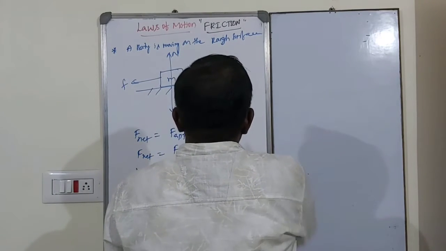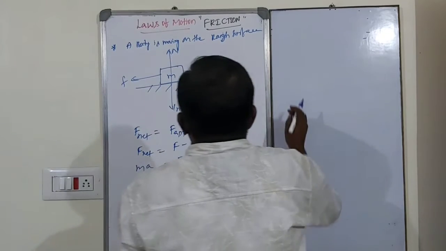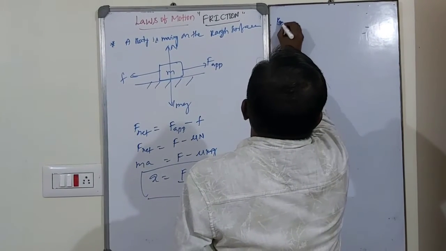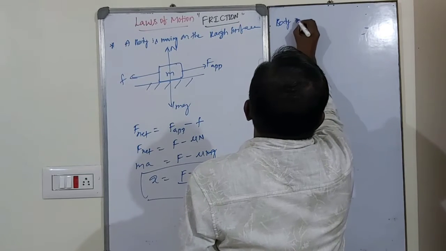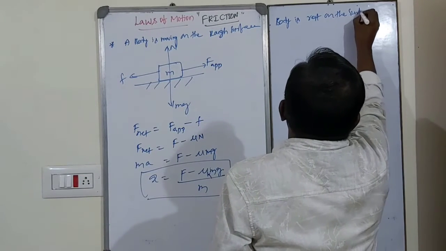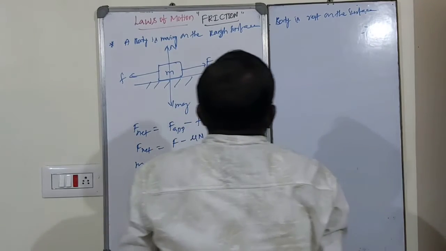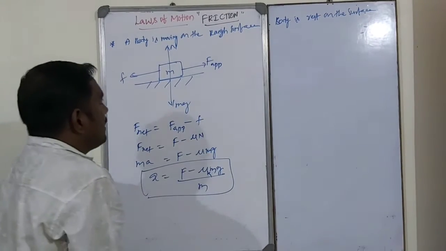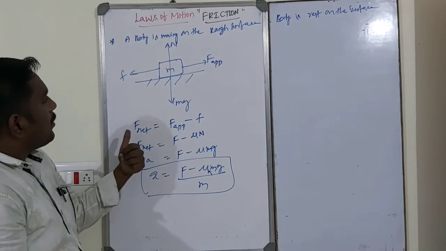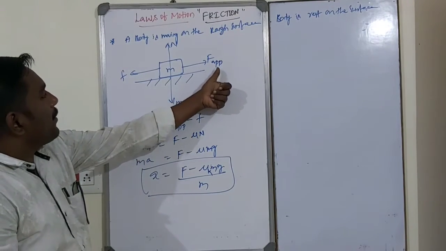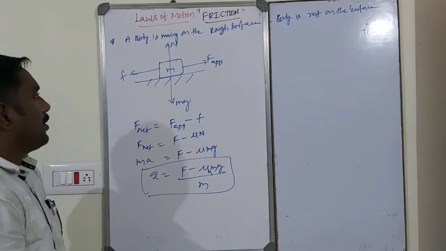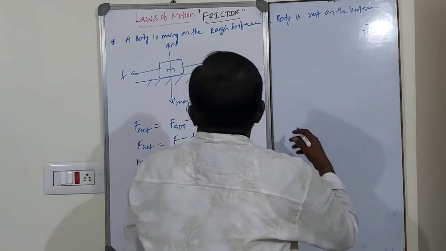Suppose the body is at rest on the surface. That has already been discussed. A body at rest means the applied force is equal to what? The frictional force. That is already completed.